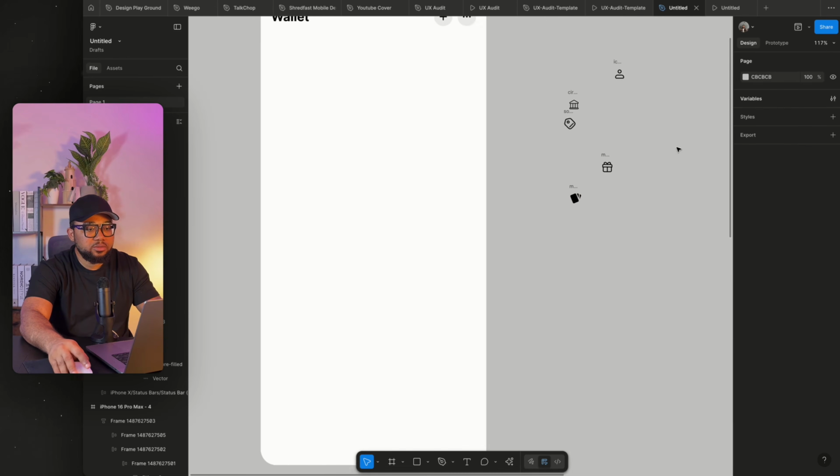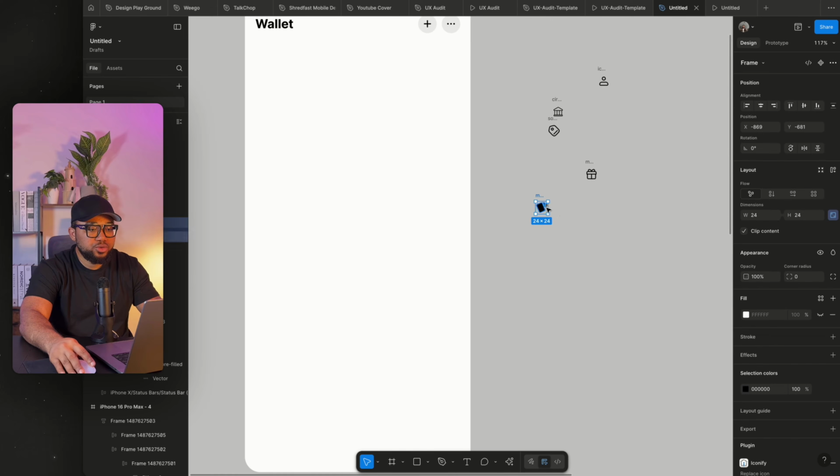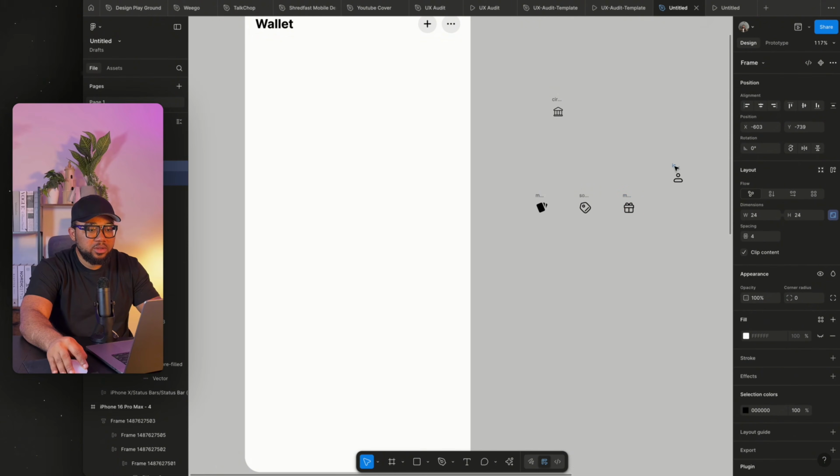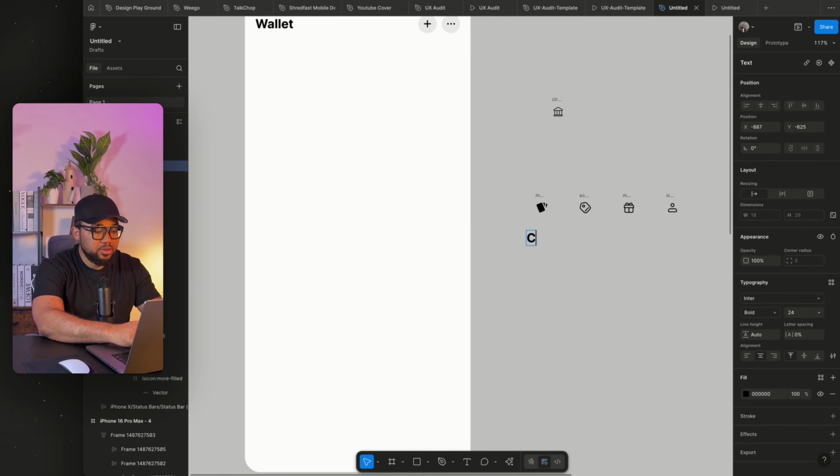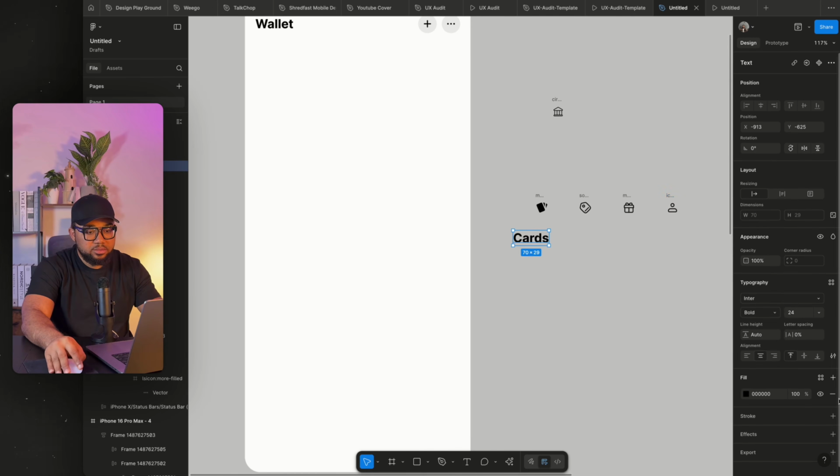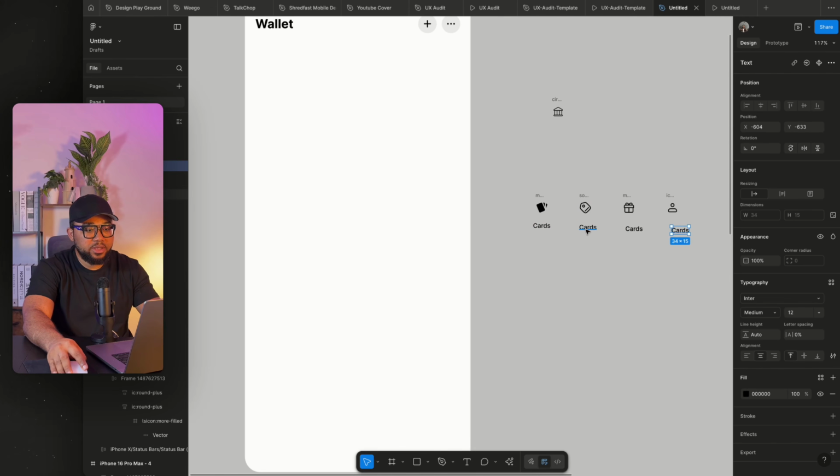So the next thing I'm going to do is arrange the footer icons. I'm going to arrange this according to how it would appear in the footer. So I'm going to set this, and I'm going to call this cards. Set this to 12, then get this to medium, push this here, duplicate, set it here, duplicate, and duplicate again.